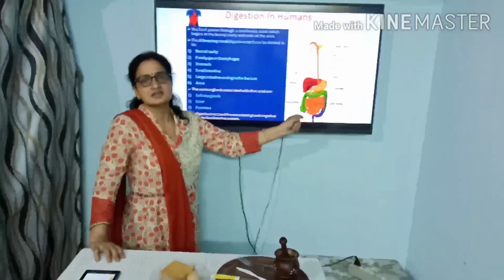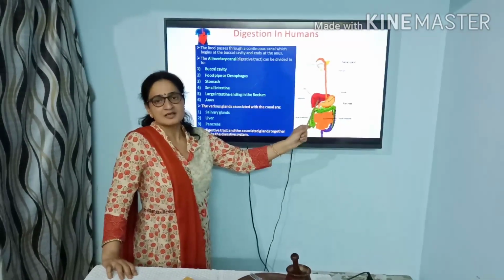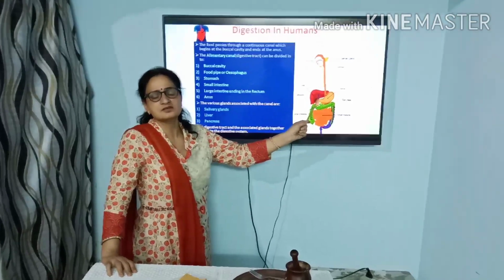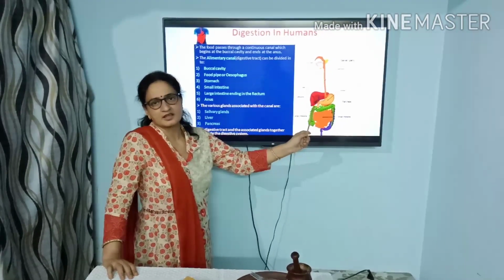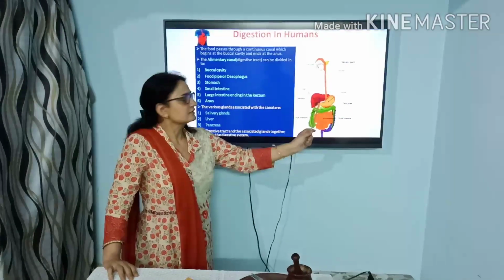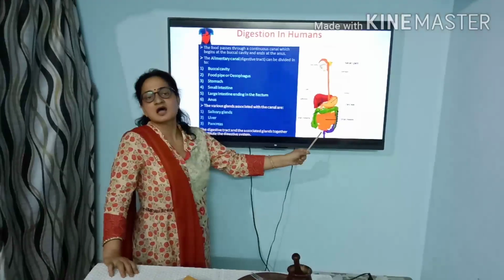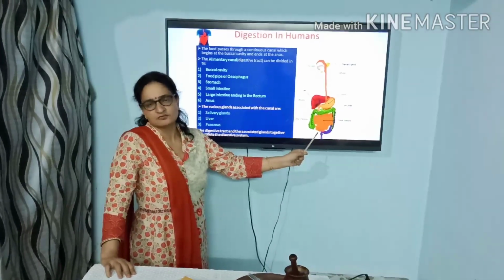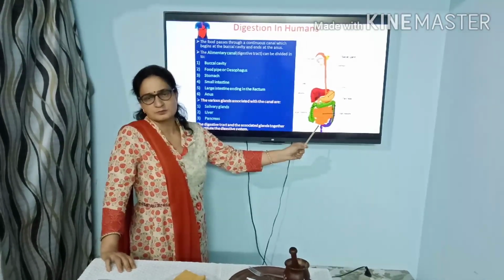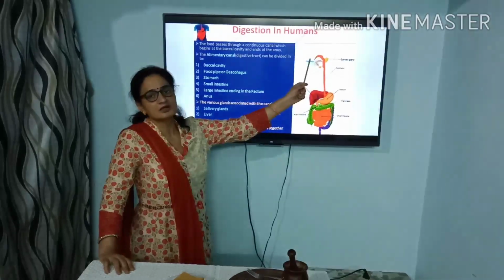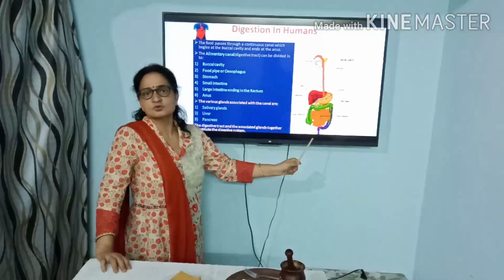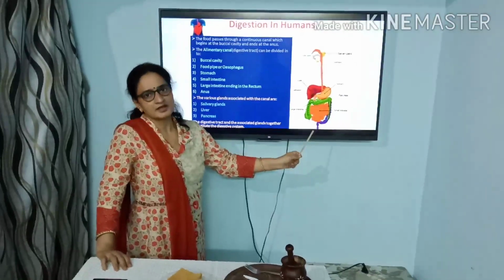This large intestine has a diameter larger than the small intestine, but the length of this part is less. And this large intestine opens into the last part of this alimentary canal, which is known as the anus. So the first opening is known as the mouth and the last opening is known as the anus.